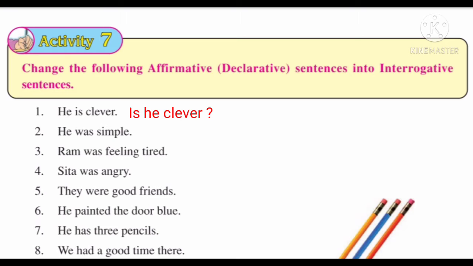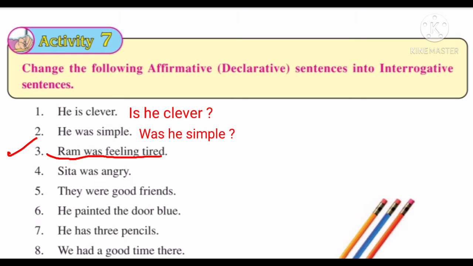Now the second sentence is he was simple, वह बहुत सिंपल था. ठीक है, तो हम इसको चेंज करेंगे. Same as, helping verb was will be placed before the subject. So the sentence is was he simple and at the last question mark. Same as now the third sentence, Ram was feeling tired.